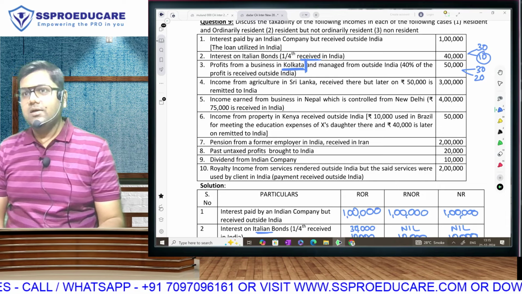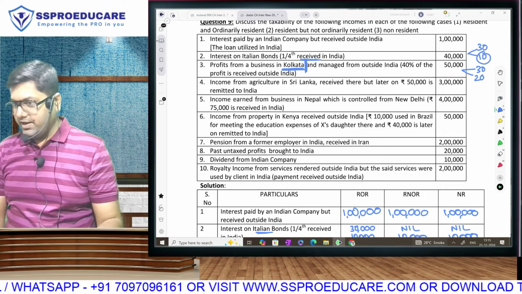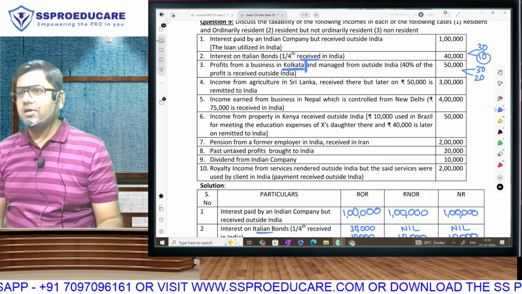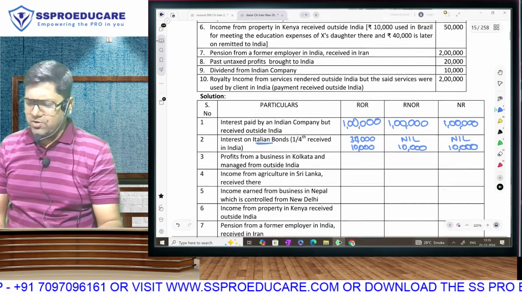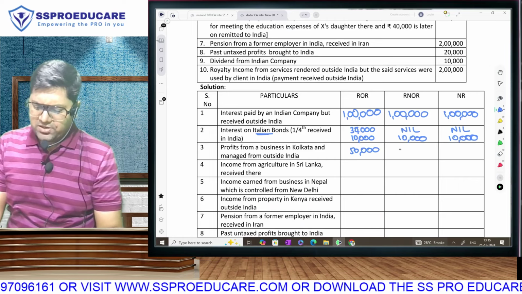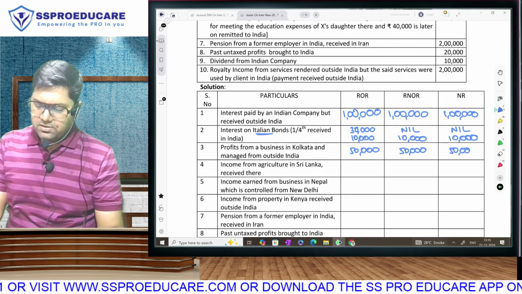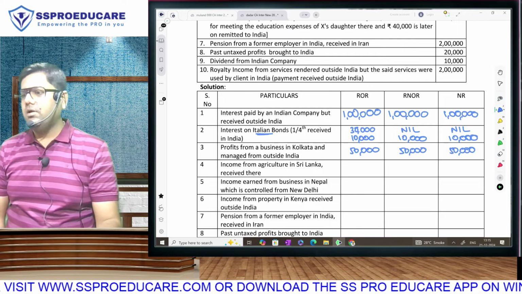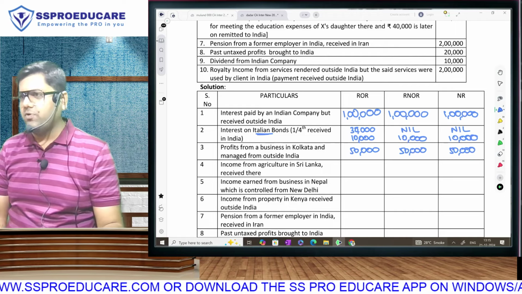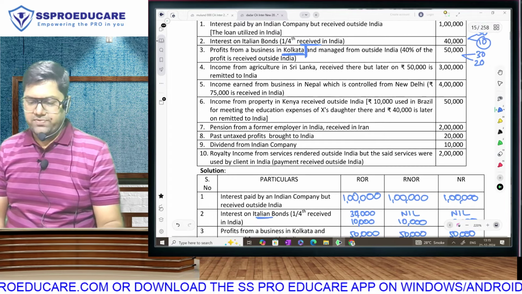Correct? So right now Kolkata is in India, and therefore Indian income. And once it is Indian income, no bro, to hell with the breakup of 60-40. It is going to be taxable for everyone. Once it is Indian income, it is going to be taxable for everyone. Is that understood? Chalo, fantastic.